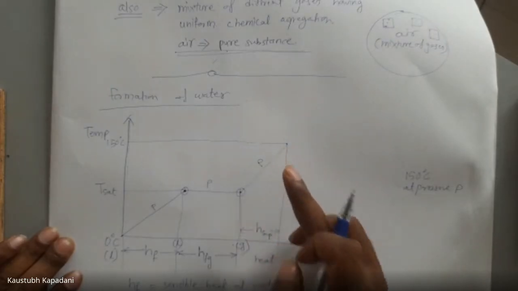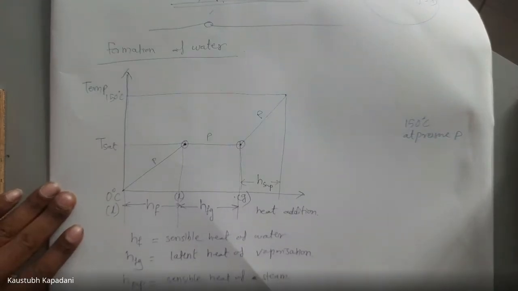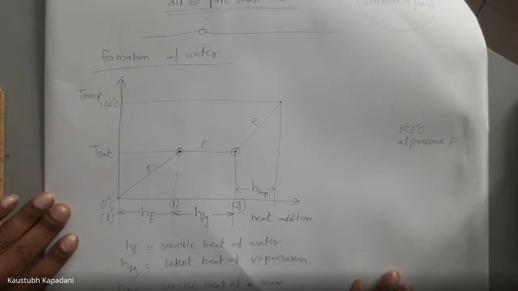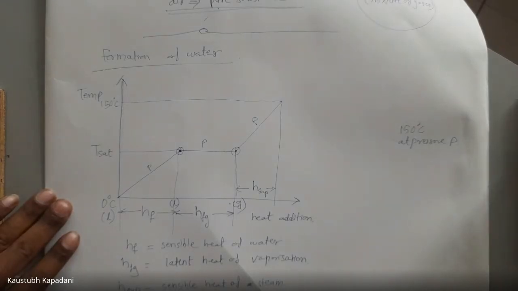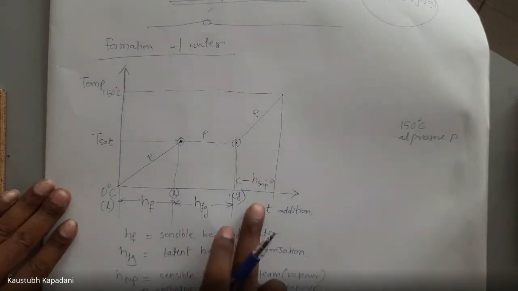To increase that temperature, again we have to add sensible heat, that is H superheated. We can say it is the sensible heat of steam, or enthalpy of superheated vapor, H sup.